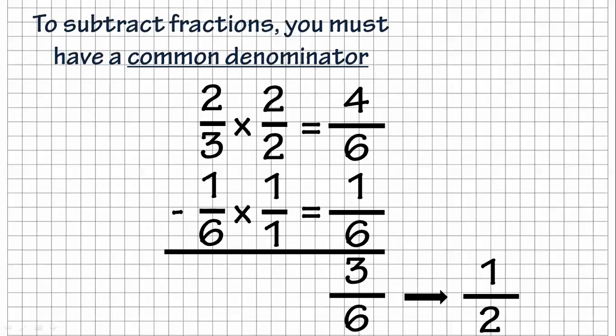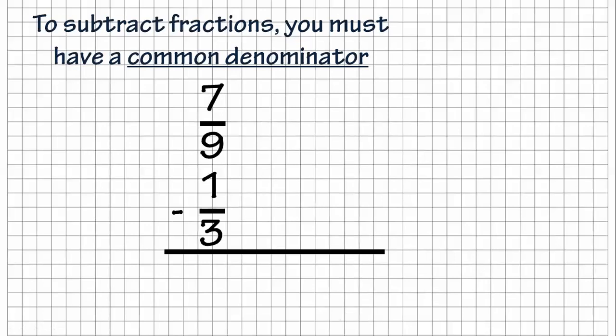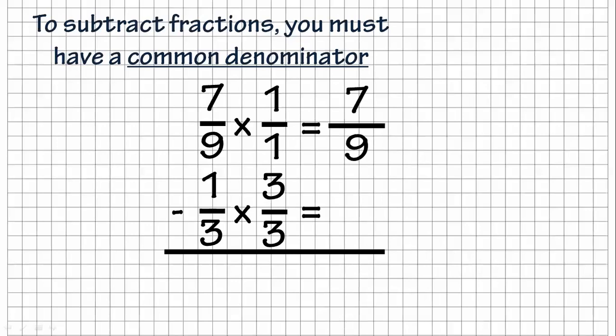All right, so let's try one more of those. And you can pause it, give yourself some time to work it out, and we can look at it and see what we have here. All right, so 7/9 minus 1/3. I find my common denominator. Some people may look at this and say, oh, my common denominator needs to be 27. It could be 18, but it also could be 9. So again, I have 1/1 times 3/3, and that gives us the equivalent fractions there of 7/9 and 3/9. What's 7 minus 3? That gives us 4/9, and it is reduced to the lowest term.